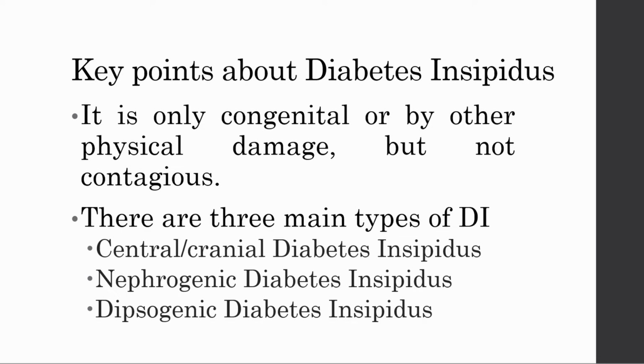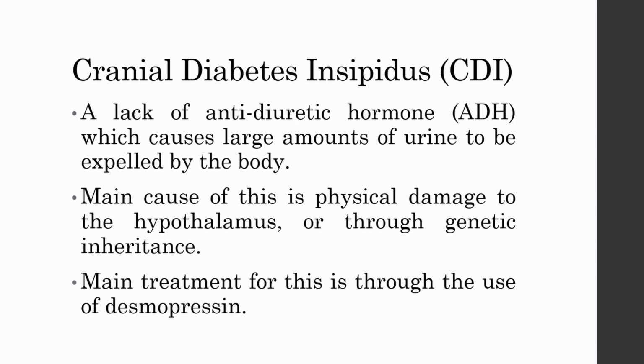There are three main types of diabetes insipidus, each with their own causes. Firstly, central or cranial diabetes insipidus. This is the most common form of diabetes insipidus, and this is a lack of the antidiuretic hormone, which causes the body to expel large amounts of urine, even when urine is required for other bodily processes.